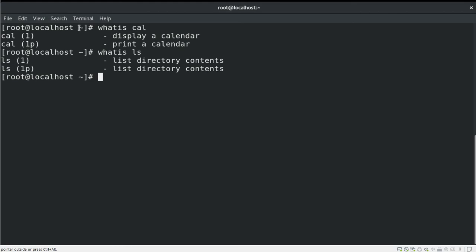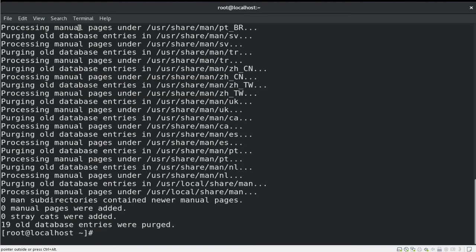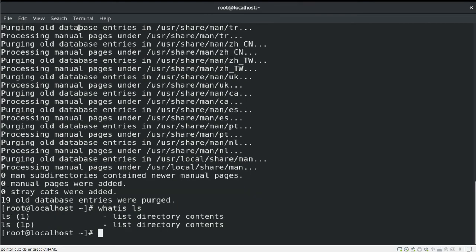Sometimes you will get an error message while executing the whatis command, saying nothing appropriate. That is because you need to make a man database, and for that you can use the mandb command. This command will update the database of the whatis command, and only then will you be able to get basic information from the whatis command.